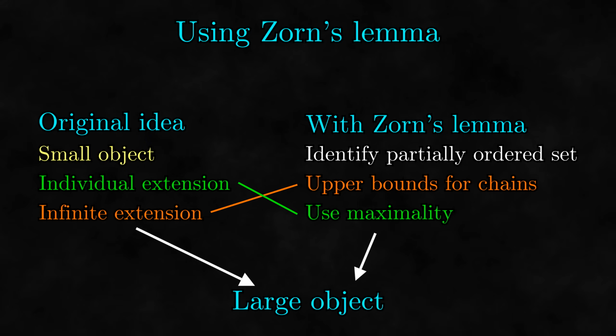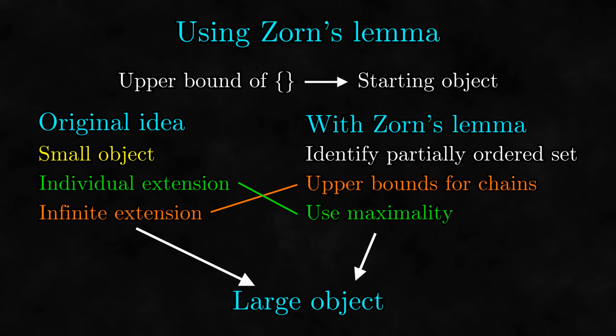But what about the starting step on the left? Is it actually not necessary? Well, when proving that every chain has an upper bound, we need to account for the empty set, because the empty set is a chain. Since any object is an upper bound of the empty set, finding an upper bound of the empty set is the same as finding a starting object. Thus, finding a starting object is also part of proving that every chain has an upper bound. However, sometimes the proof we use for every chain having an upper bound happens to work for the empty set without modification, so whether or not we need to explicitly find a starting object depends on the situation.